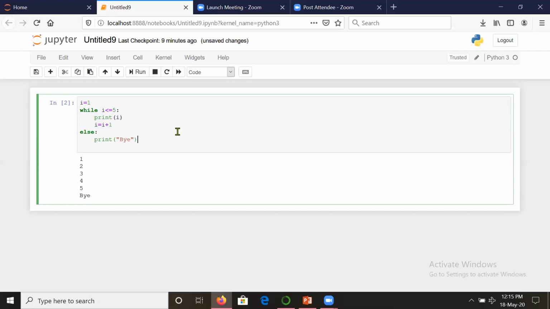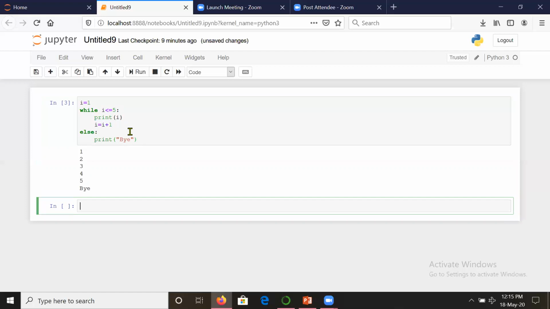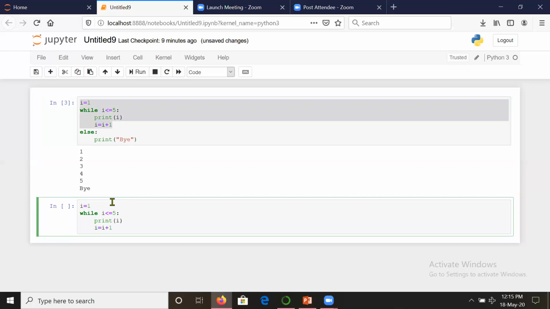So this is a uniqueness of Python, that it has an else part also. Now, similarly, the way you were saying that you have started your counter at 1, we can even ask it to initialize the counter to 10. Suppose we have the value 10, and we say, okay, while i is greater than 1, then execute this. This will also work.